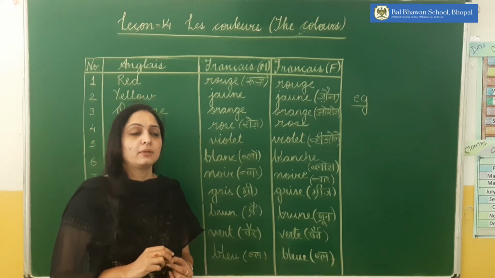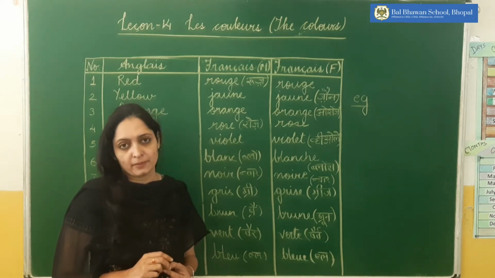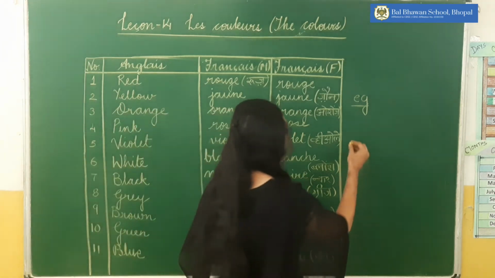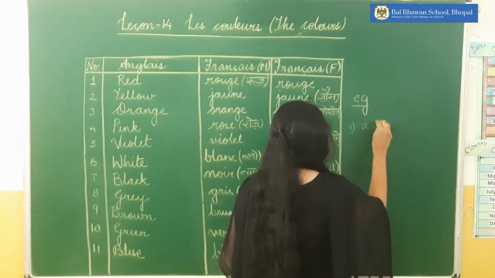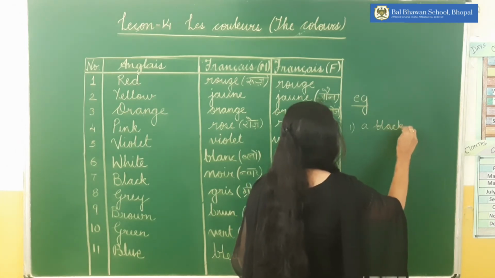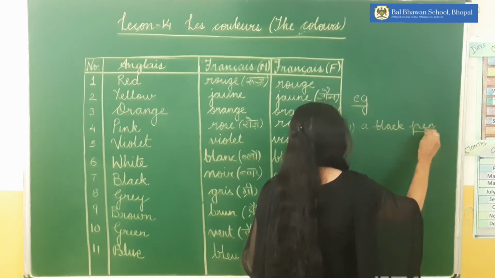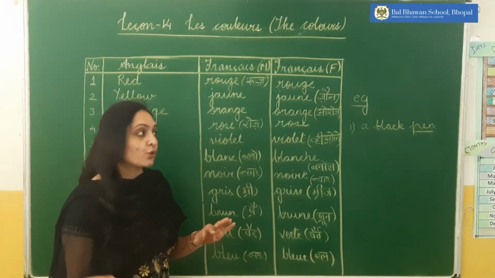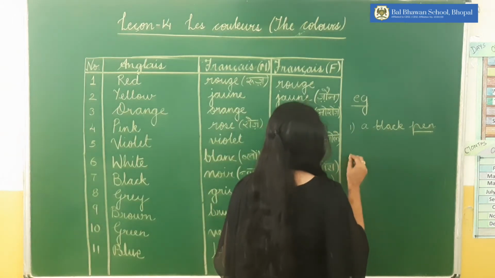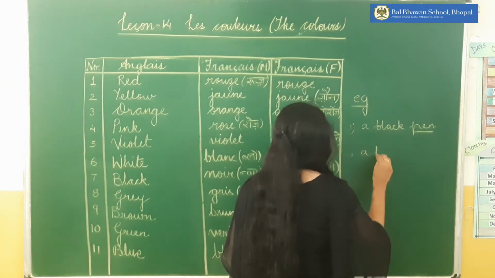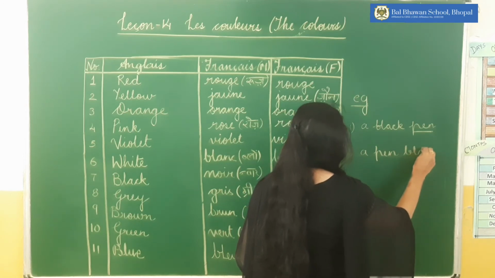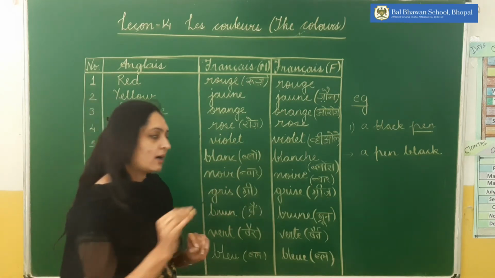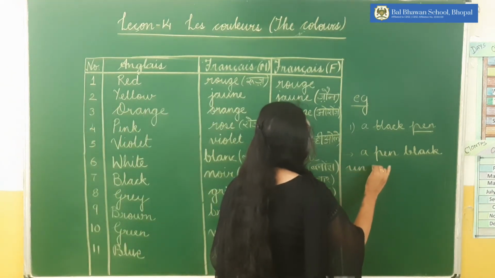For example, in English we say a black pen, so the color comes before the noun. But in French we write the opposite of it. We will write a pen black.